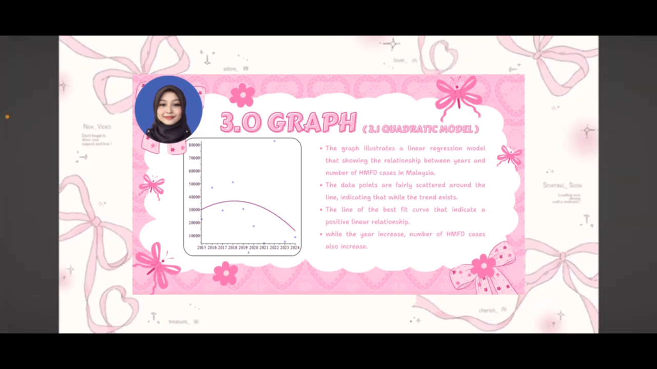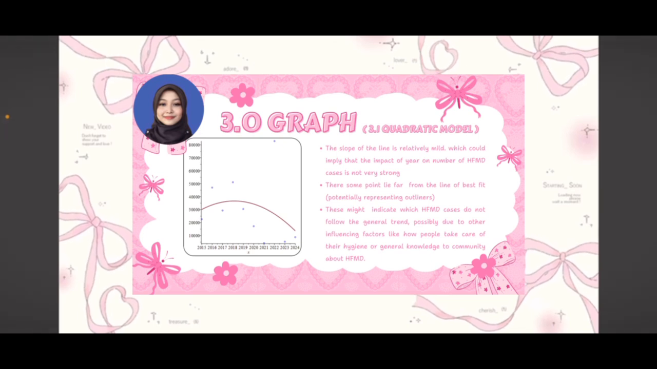As we can see, this is the graph that we've got. The graph illustrates a linear regression model showing the relationship between years and number of HFMD cases in Malaysia. The data points are fairly scattered around the line, indicating that while the trend exists, the line of best fit indicates a positive linear relationship. As the years increase, the number of HFMD cases also increases.